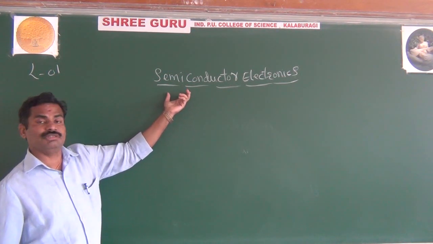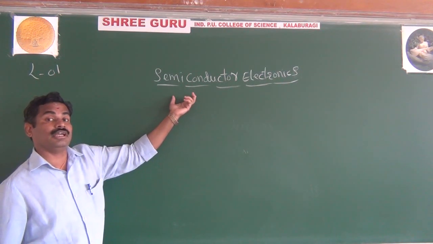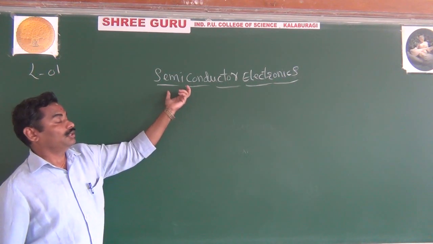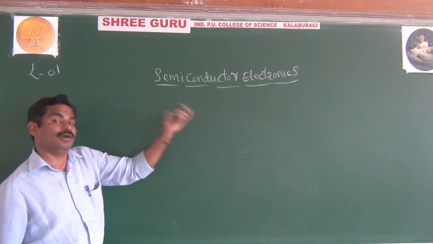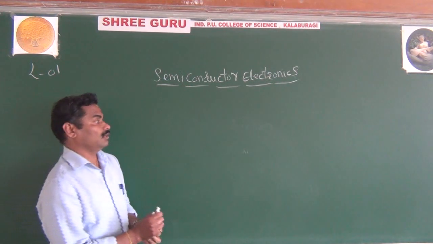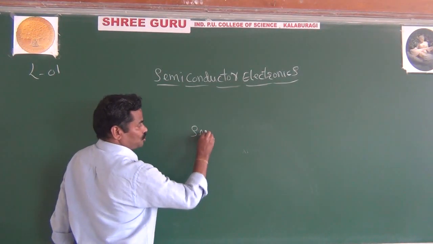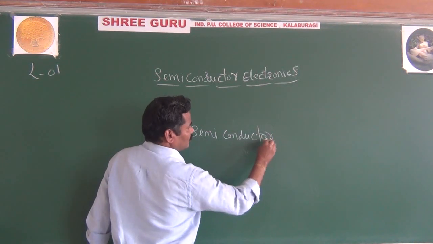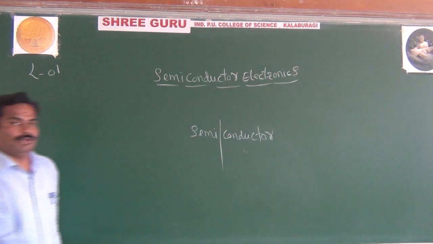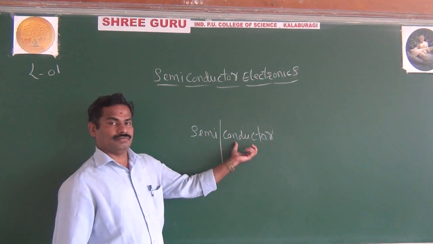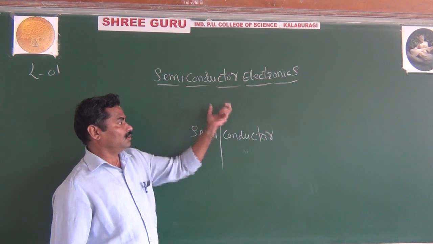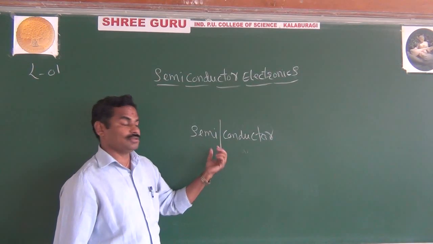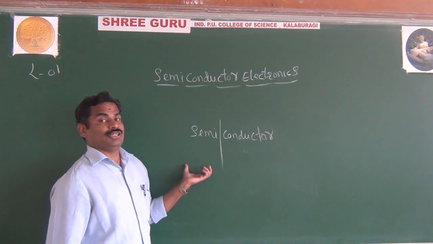Look here, the semiconductor is nothing but a type of material. In this material, it conducts partially. Split the word: semi and conductor. It means that sometimes it acts as a conductor, sometimes it acts as an insulator.